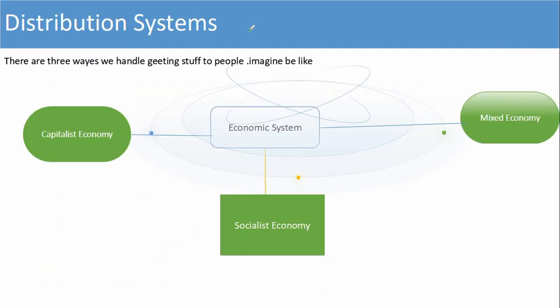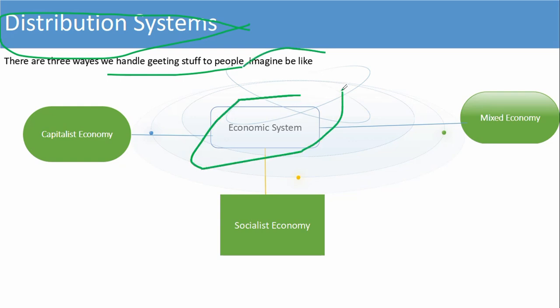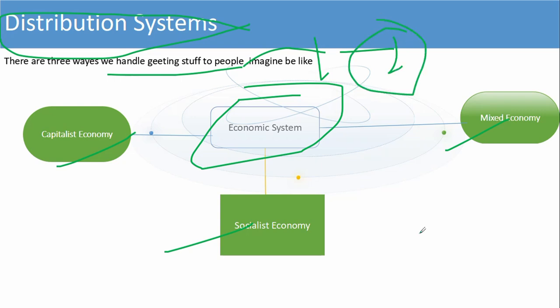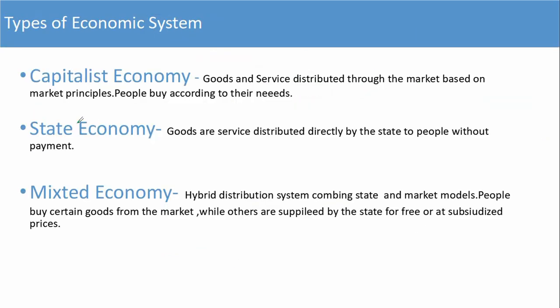Now, this is the distribution system, the way we handle getting goods to the people. This economic system is divided into three parts. First one is capitalist economy, second one is socialist economy, third one is mixed economy. In lecture 2, I already discussed all three economies in detail. Again we discuss what a capitalist economy is.